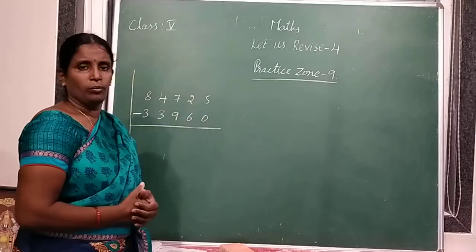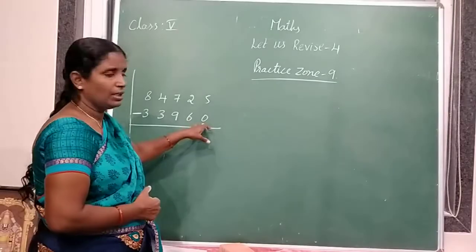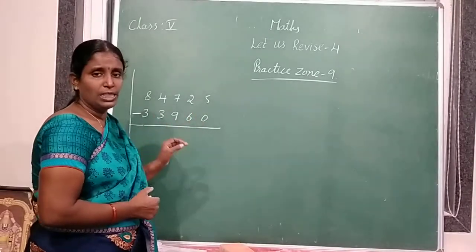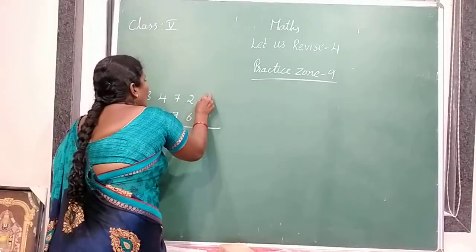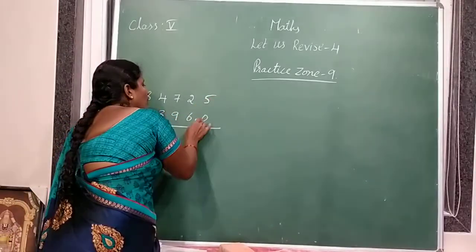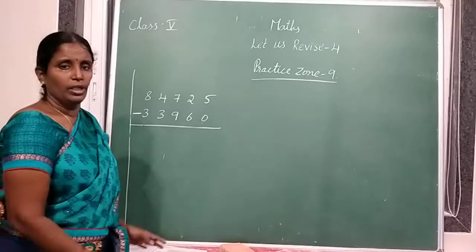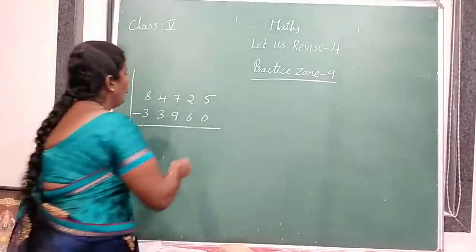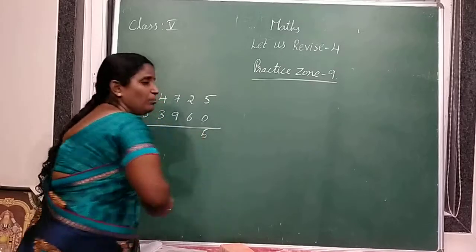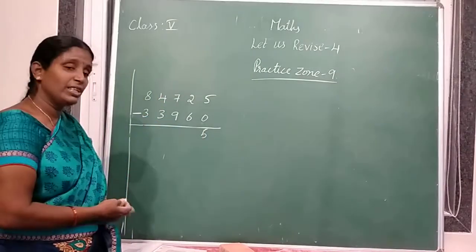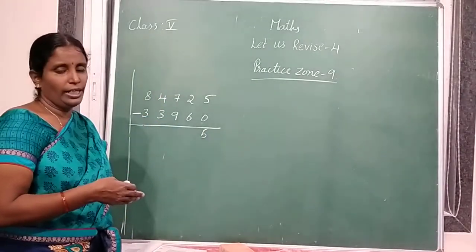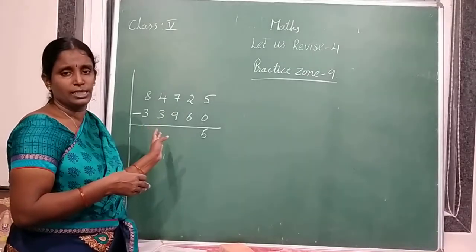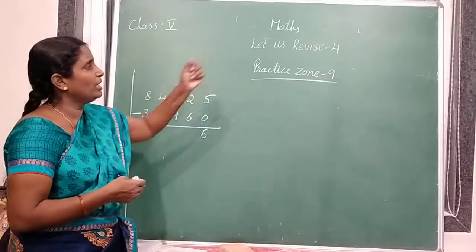5 minus 0. We should start subtractions from ones place. So we should subtract 0 from 5. It means 5 minus 0. How much? 5. These are very simple subtractions. This is revision only. Already you learned in 4th class. This is totally 4th class syllabus. Let us revise.